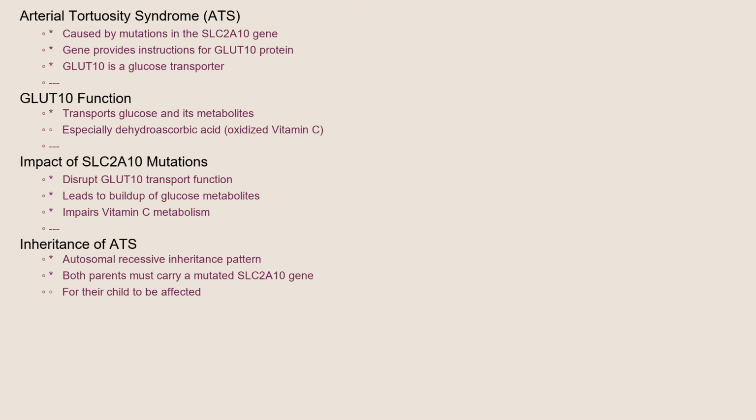ATS is caused by mutations in the SLC2A10 gene. This gene provides the instructions for making a protein called GLUT10, a glucose transporter. GLUT10 plays a crucial role in the transport of glucose and its metabolites, particularly dehydroascorbic acid, the oxidized form of vitamin C. Mutations in SLC2A10 disrupt this transport process, leading to a buildup of glucose metabolites and impaired vitamin C metabolism. ATS is inherited in an autosomal recessive manner, meaning that both parents must carry a copy of the mutated gene for their child to be affected.